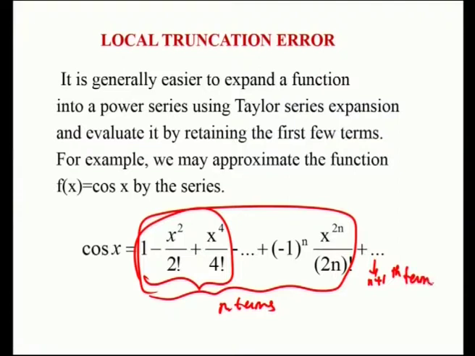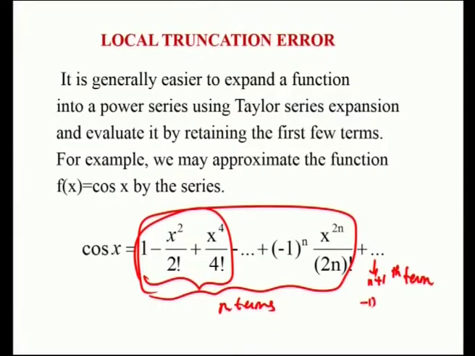The whole one is the true value, and the computed value is only up to n terms, so the (n+1)th term happens to be the error. How? The whole infinite series minus n terms gives you the (n+1)th term, the (n+2)th term, etc. So, what is the (n+1)th term? It is (-1)^(n+1) x^(2n+2)/(2n+2)!, because the series goes with the addition of 2: x^2/2!, next x^4/4!. So every term gets added up with power 2, therefore (2n+2)!. This is the (n+1)th term.